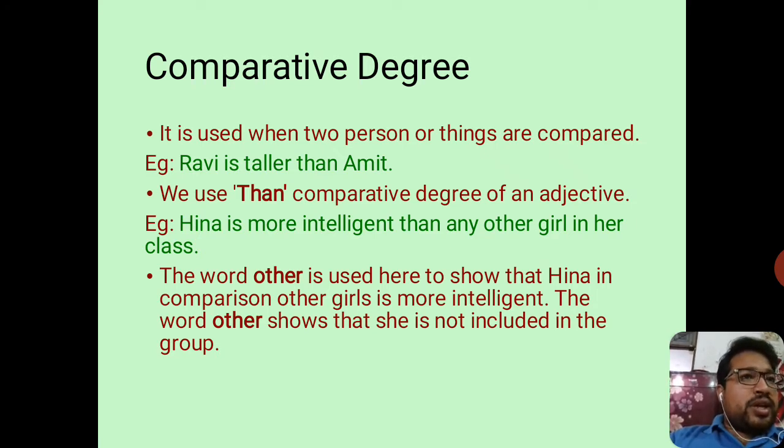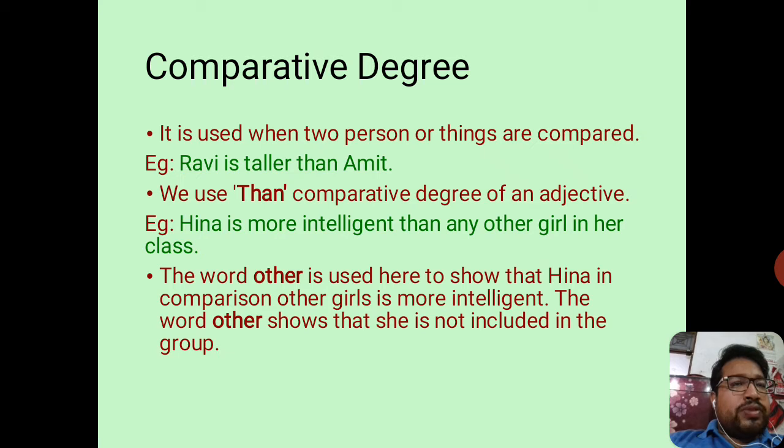So when we are comparing Hina with a group of girls, we are comparing their intelligence. When we say Hina is more intelligent, we do not keep Hina in that group any longer. But if we say Hina is the most intelligent student of the class, in that case, in that group of the class, Hina will also be included. So among all the students, including Hina, she is the most intelligent.